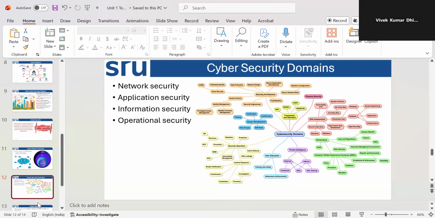If you see this, different kinds of cybersecurity domains are there. NIST and these are the security agencies. We will talk later about NIST. But now we are understanding what kinds of domains of security there are. Network, which we understood as the overview, just the top layer, we did not go inside. Application, that is app security.